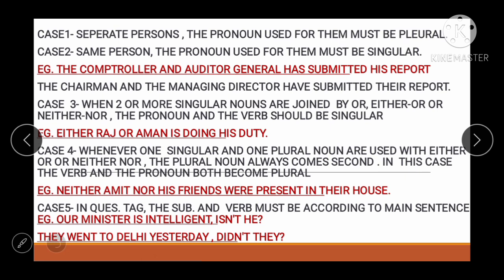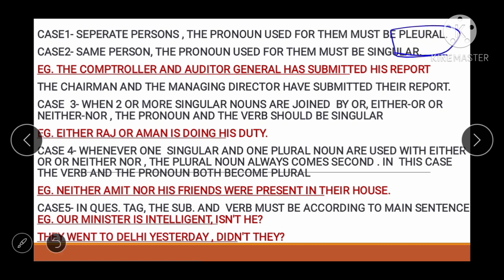The first one is: for separate persons, the pronoun used for them must be plural. See friends, what does it tell? If there are persons who are separate, then the pronoun which we will use will be plural.